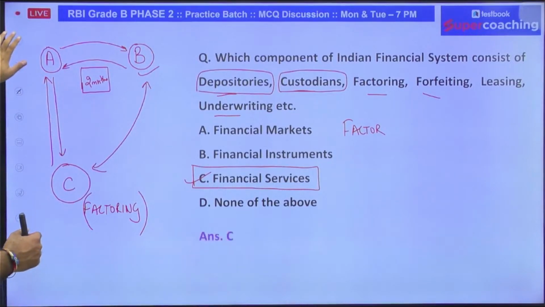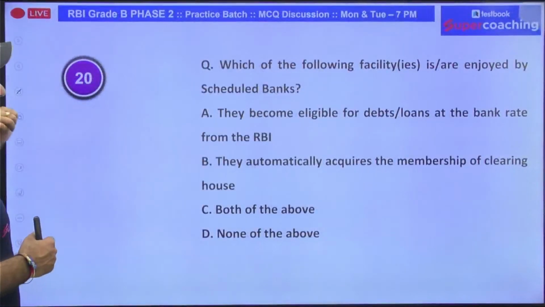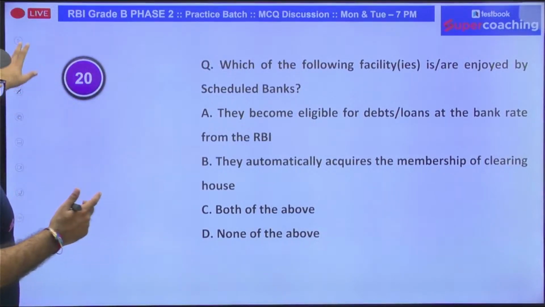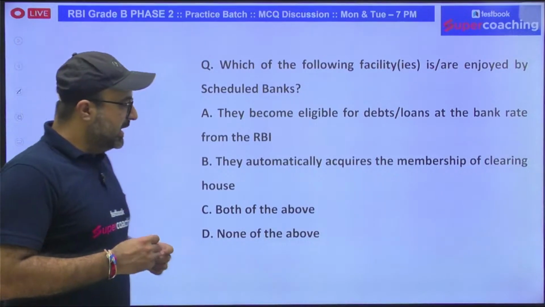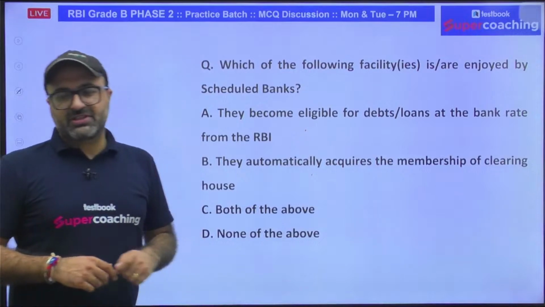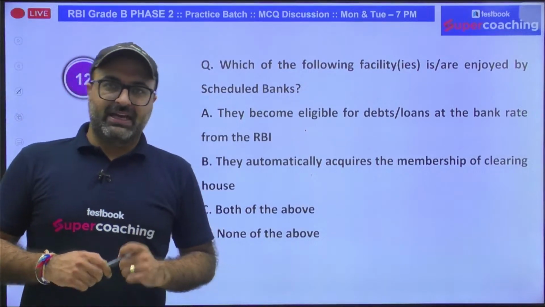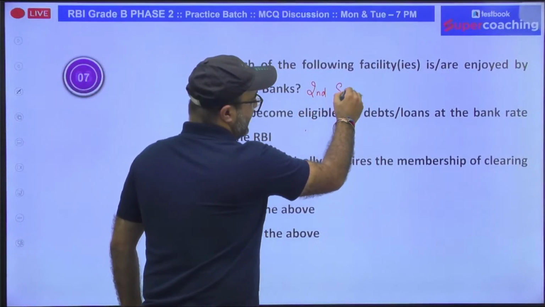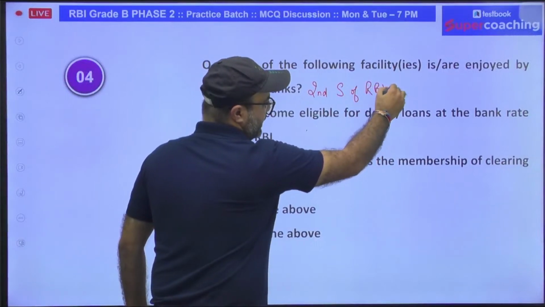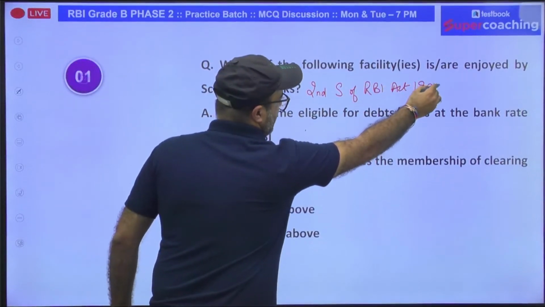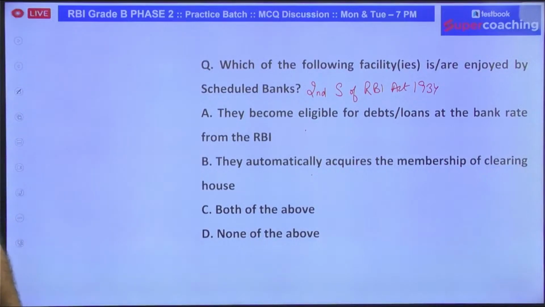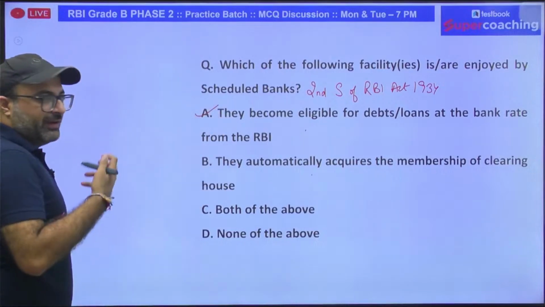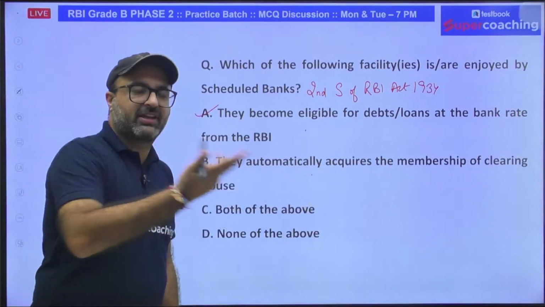The next question I would say is, which of the following facilities are enjoyed by scheduled banks? We know we have two types of banks. One is scheduled and the other one is non-scheduled. Out of these two, which services are enjoyed by a scheduled bank? If a bank is a scheduled bank, that means the bank is included under the second schedule of the RBI Act 1934. And if the bank is included under the second schedule of the RBI Act 1934, then in that case, those banks become eligible to borrow funds from RBI as well as to deposit their excess funds with RBI.